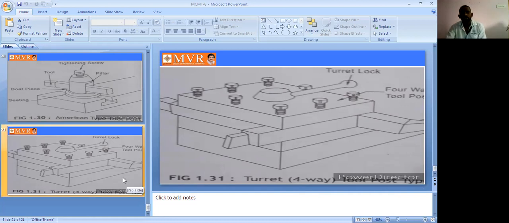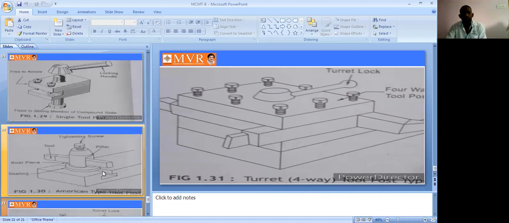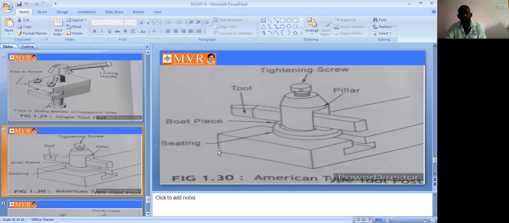See here, the previous one is the American type tool post. In the American tool post, we hold only one tool. That's why it is the American type tool post, a different tool post. It is American. It is a pillar, with the tightening screw for the tool. It is a base. It is a seating. So this one we call the American type tool post.